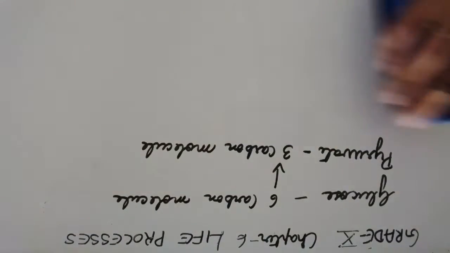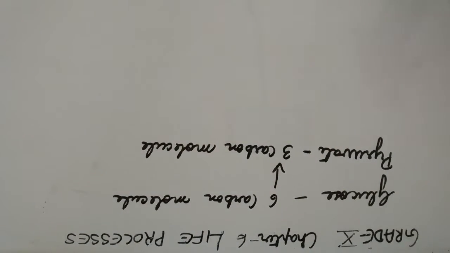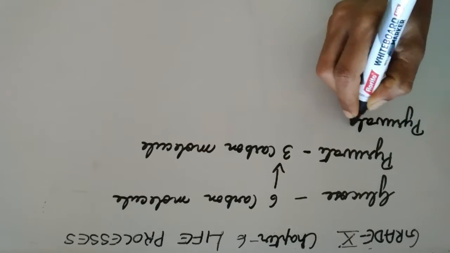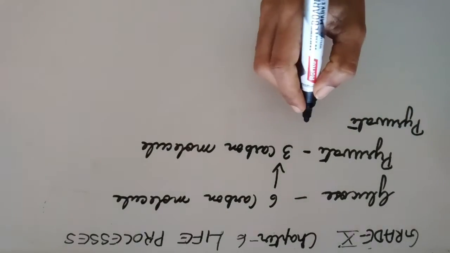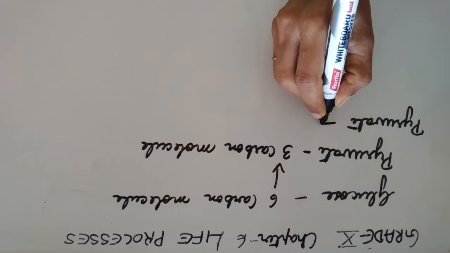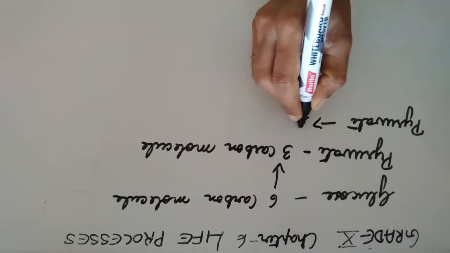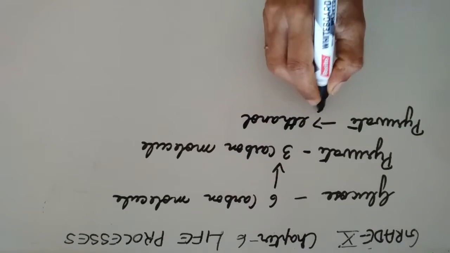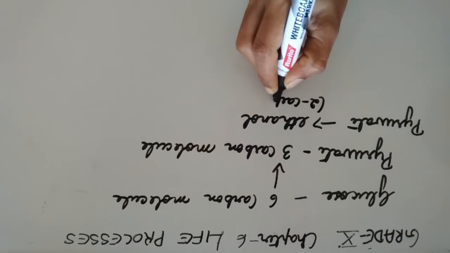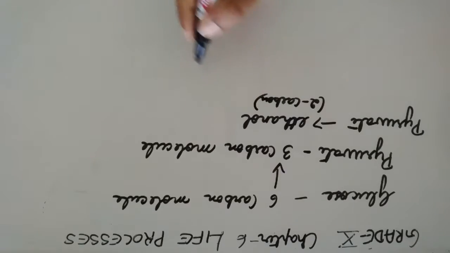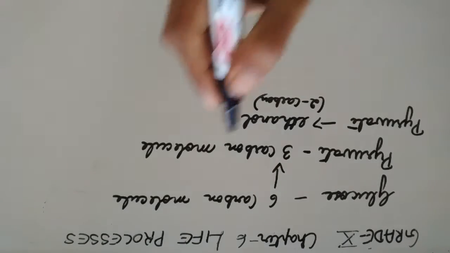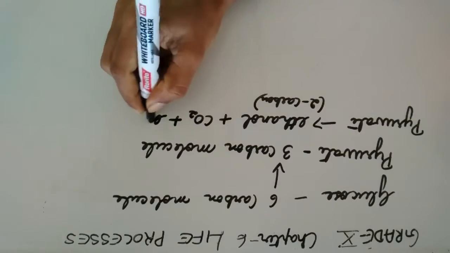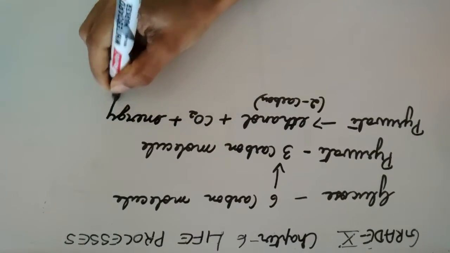So this pyruvate is converted into ethanol, and ethanol is a 2-carbon molecule. Along with that, carbon dioxide and energy are produced.